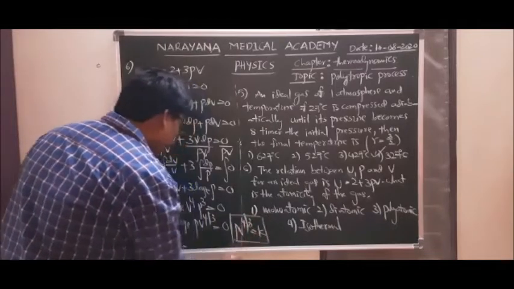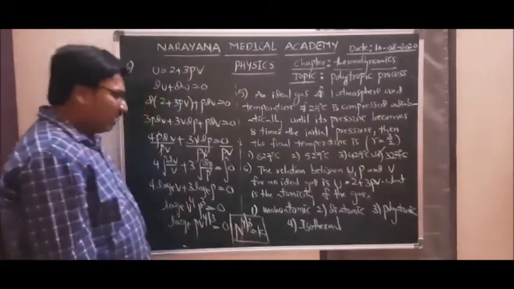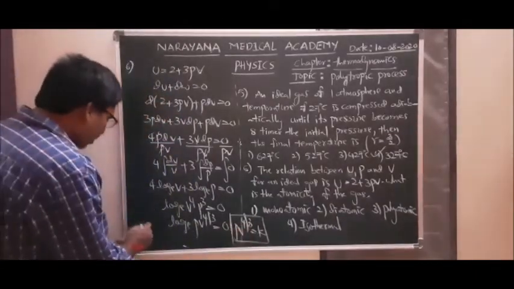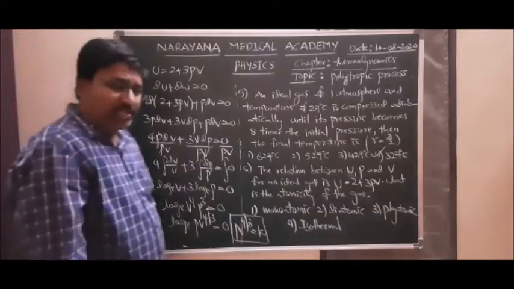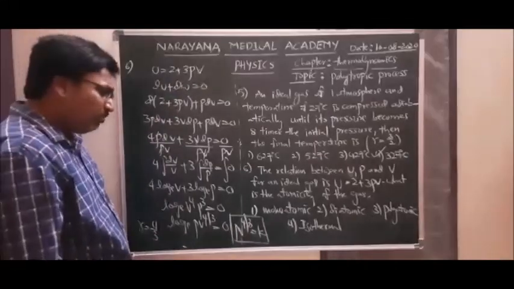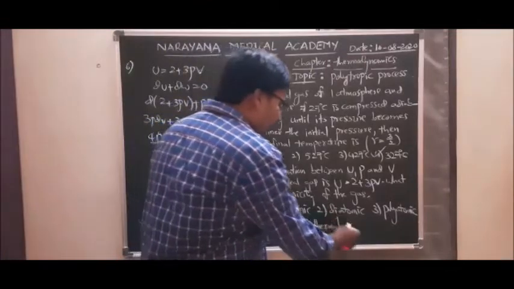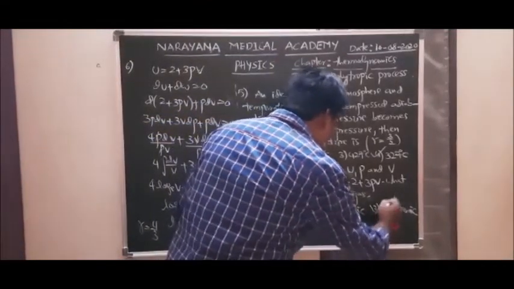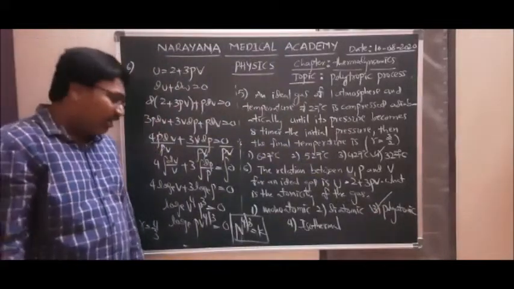So here, comparing with PV power gamma, gamma is equal to 4 by 3. Since gamma is 4 by 3, for which type of gas is that? That is not for monatomic, that is not for diatomic, that is for triatomic or polyatomic. So gamma is 4 by 3 for a polyatomic gas.